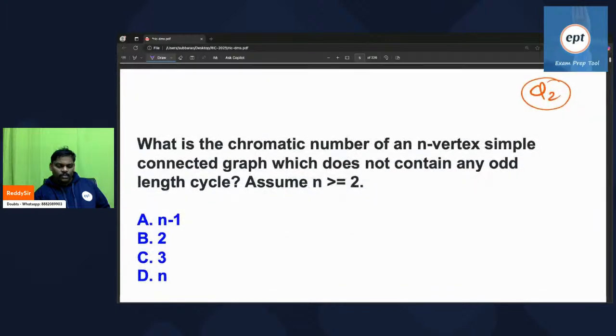Can you try what the answer for this is? Go ahead, everyone.